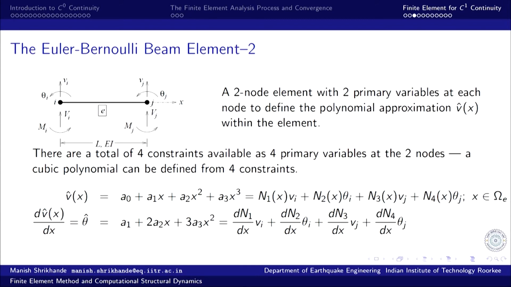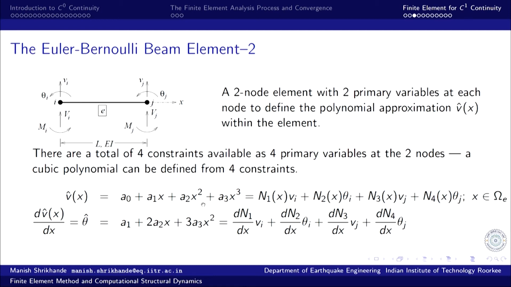So, N1 v i plus N2 theta i plus N3 v j, the transverse displacement at node j, plus N4 theta j, the slope at node j. So, these are the 4 term interpolation model for the transverse displacement.